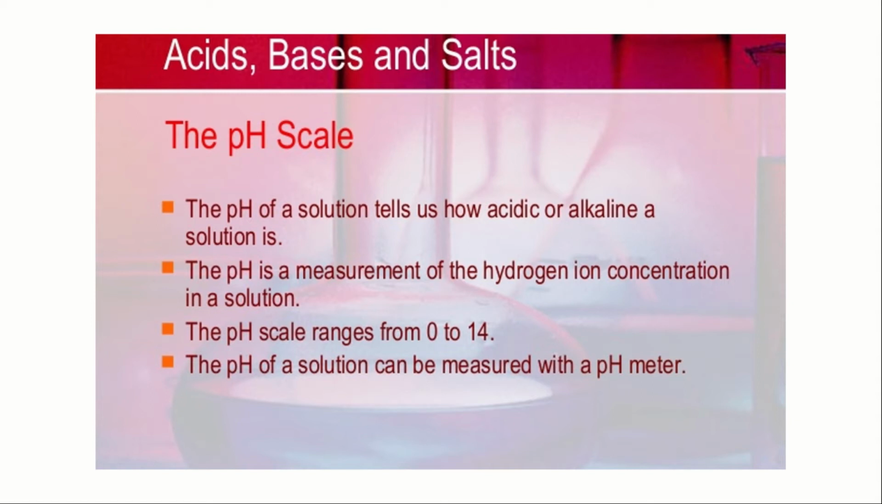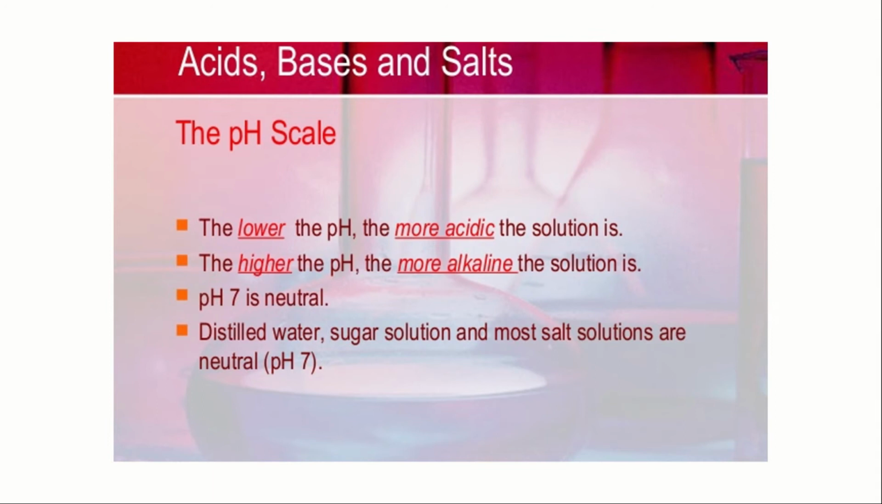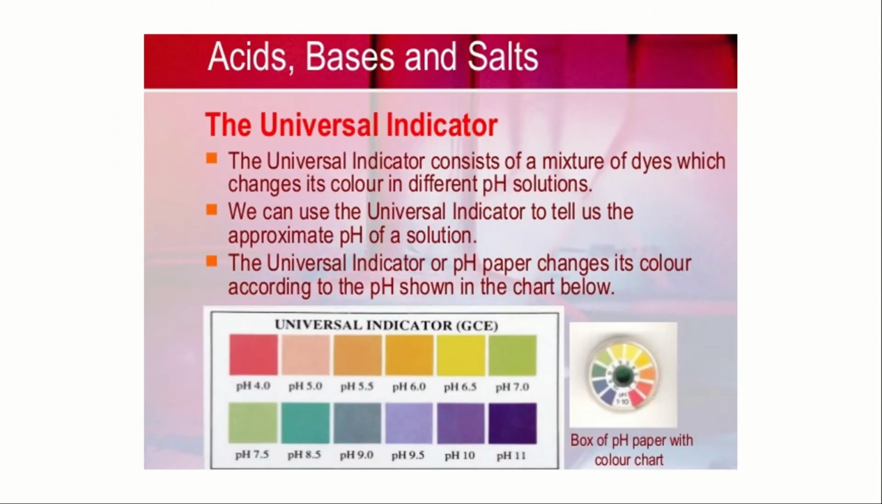The pH is a measurement of hydrogen ion concentration in a solution. The pH scale ranges from 0 to 14, as I said. The pH of a solution can be measured with a pH meter. The lower the pH, the more acidic the solution is. If a substance contains more acidic nature, then the pH will be low. If the solution contains more alkaline or basic nature, then the pH is high. And if the pH is 7, it is neutral. Neutral means it is not acidic and also it is not alkaline. Distilled water, sugar solution and most salt solutions are neutral, which has a pH of 7.